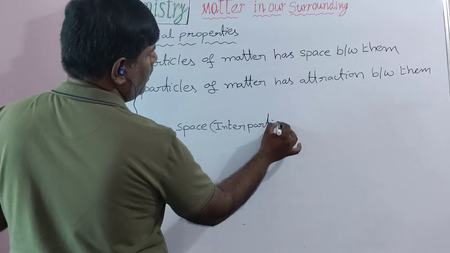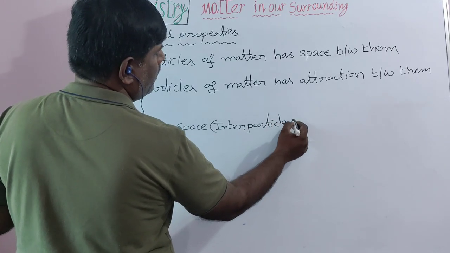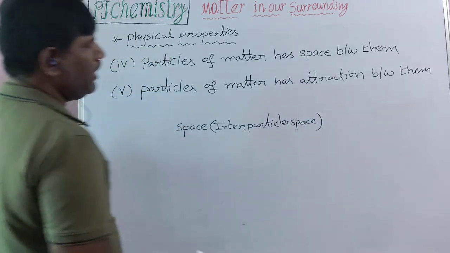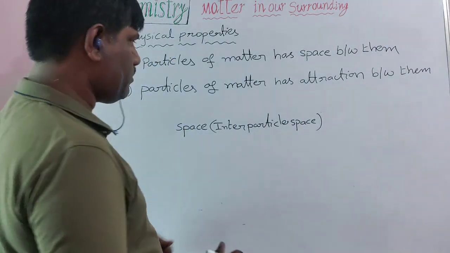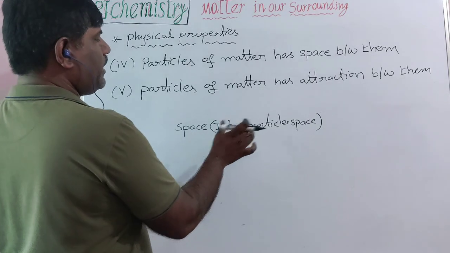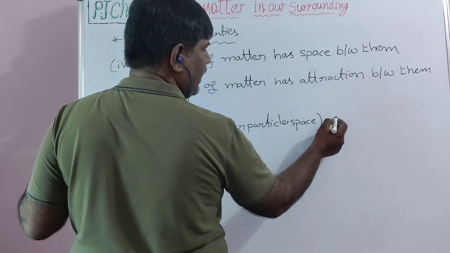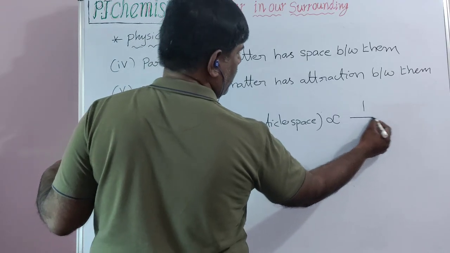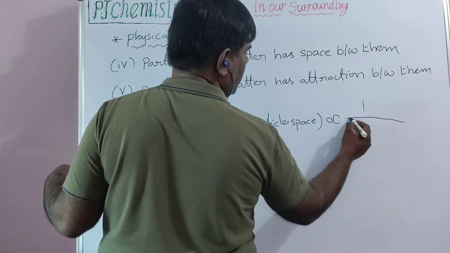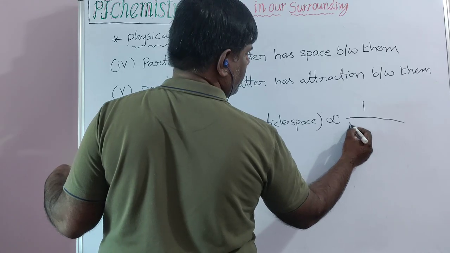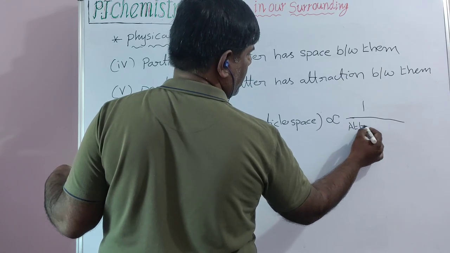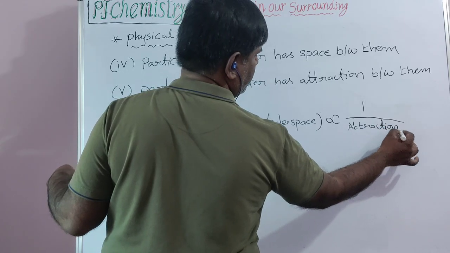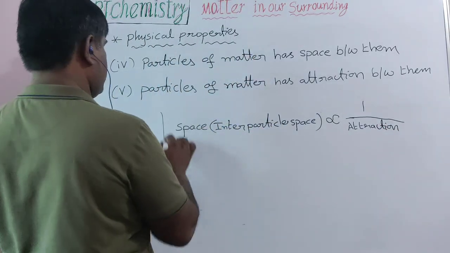So interparticle space is inversely proportional to the attraction between the particles.